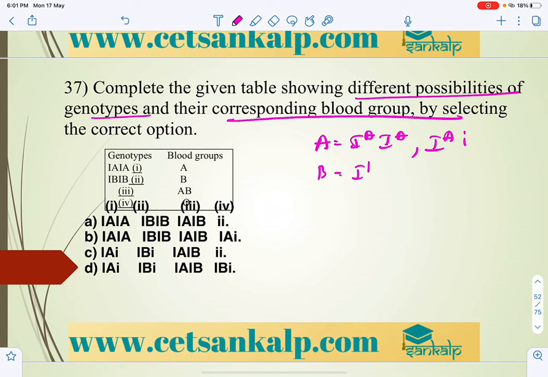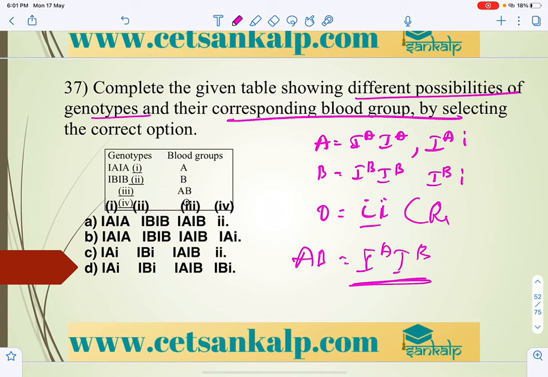B we can write as IBIB or IBi. In the O blood group, A and B are absent, and it is always recessive, ii. And AB we can write as IAIB, codominance, heterozygous dominant. So in case of heterozygous dominant, we can take the 37th question.